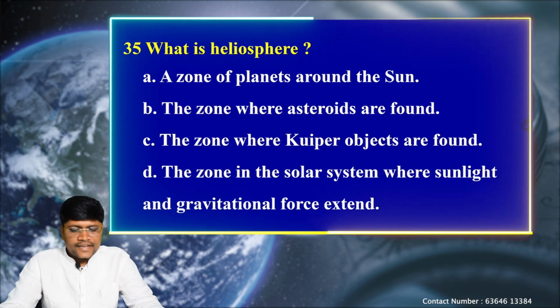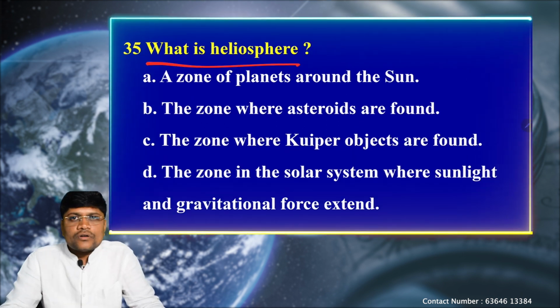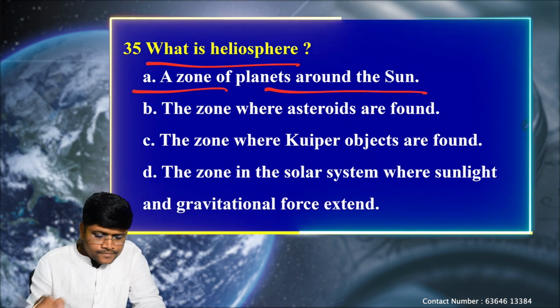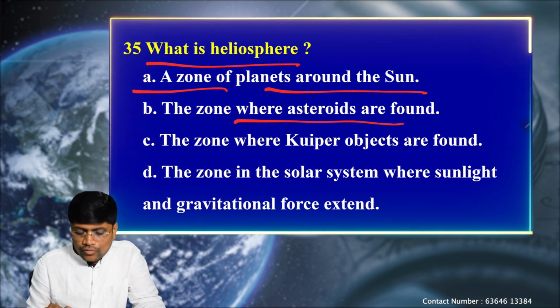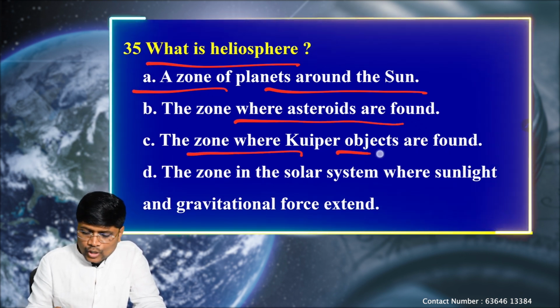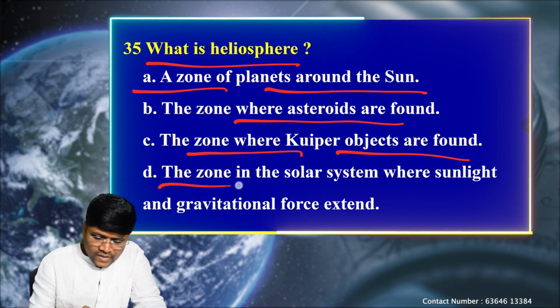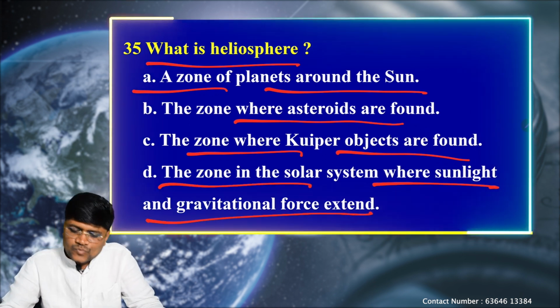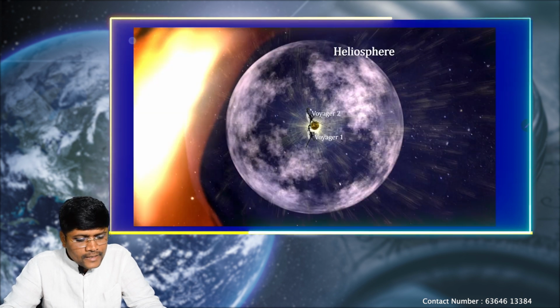Clear? Next question. What is the heliosphere? Option A, a zone of planets around the Sun. B, a zone where asteroids are found. C, the zone where Kuiper objects are found. D, the zone in the solar system where sunlight and gravitational force extend. Let's see the explanation.